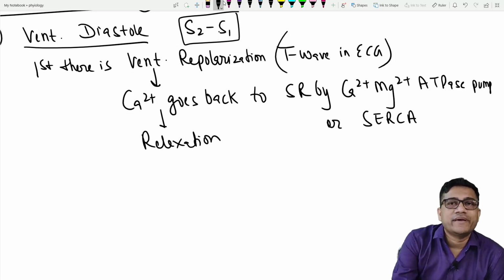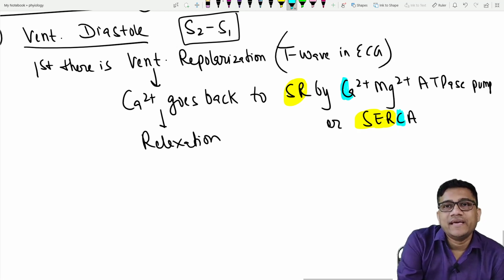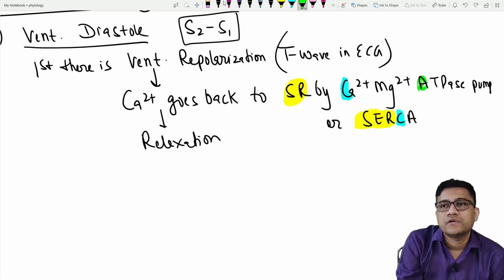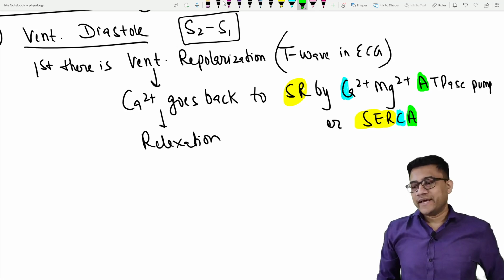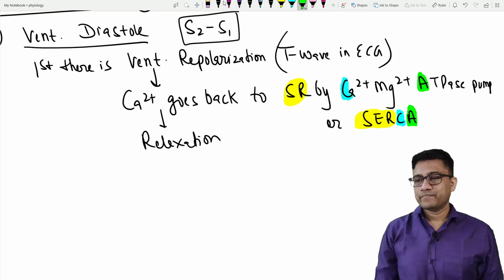Now you will ask, sir, how does this full form come? Let me tell you. Look, SR is smooth endoplasmic reticulum, that is SR or SER. C is for calcium, and A is ATPase. So this would be the name. Clear? Fine. So that is SERCA, smooth endoplasmic reticulum calcium ATPase. Done.